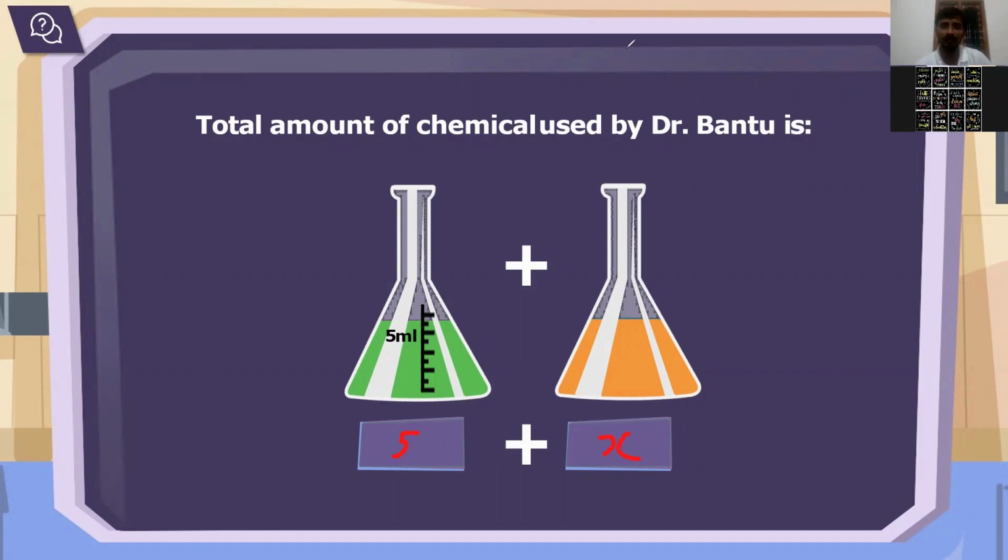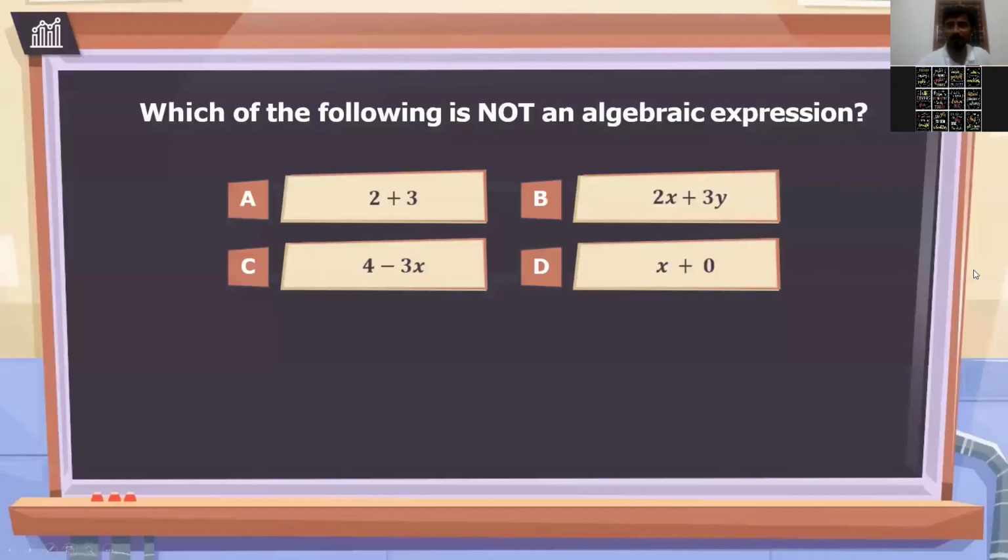Okay, let me move on. Now here you can see 5 plus X. This 5 plus X will be called an algebraic expression. Is it clear? Expression. Yes. Let me move to the next.